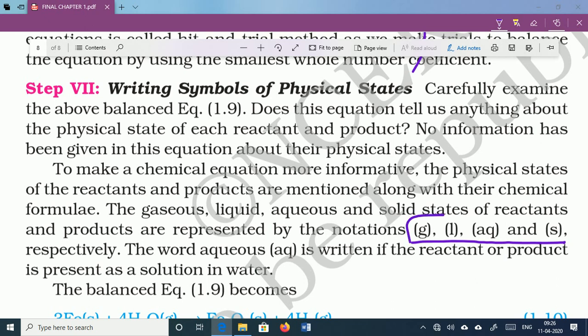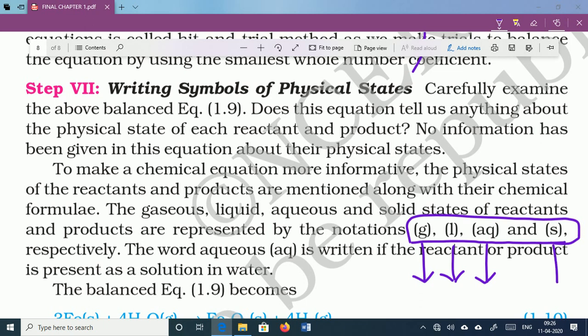What does it mean? Suppose the reactant or product involved in the reaction is in the gaseous state, then we should write G. If that reactant or product is in the liquid state, then we should write L. If the reactant or product is dissolved in water and makes an aqueous solution, and that aqueous solution is utilized for the reaction, or otherwise this aqueous solution is formed in the reaction, then we should write AQ, aqueous.